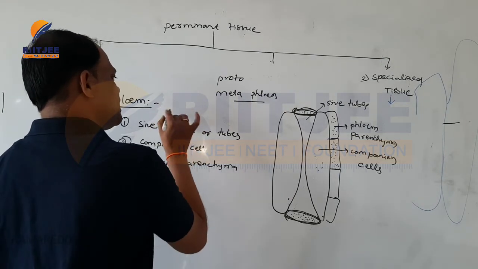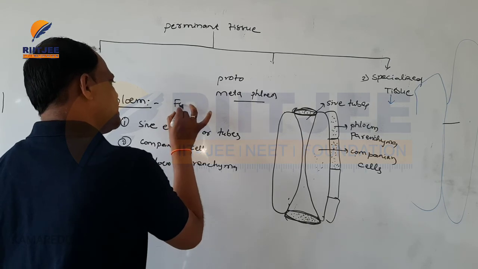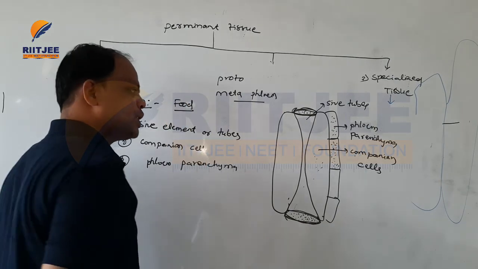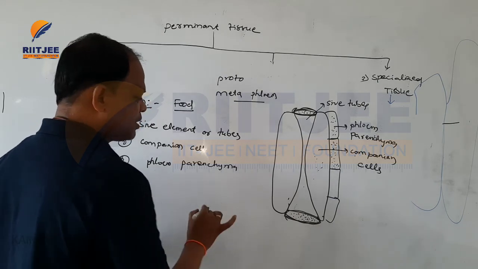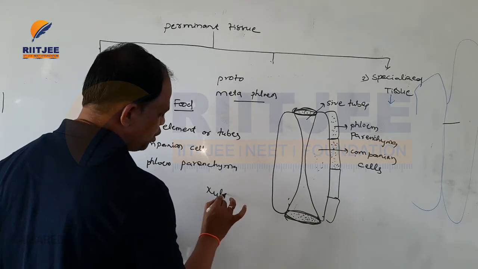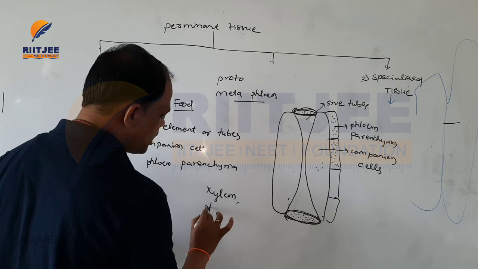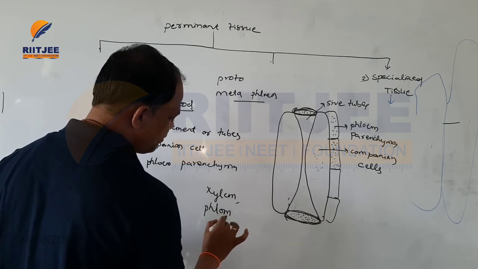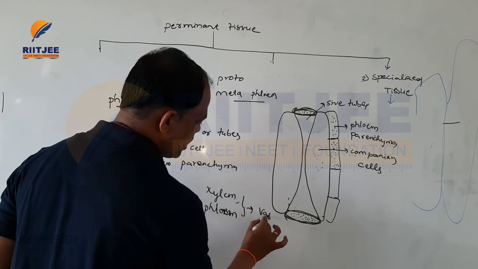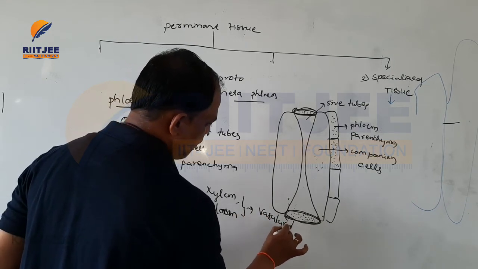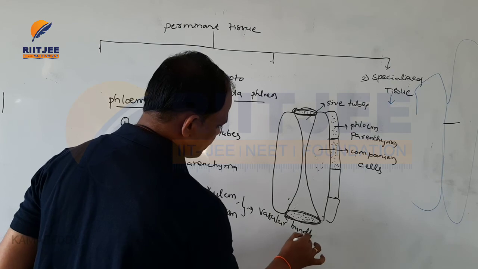The main function of phloem is the transportation of food materials. Both xylem and phloem together are called vascular bundles.